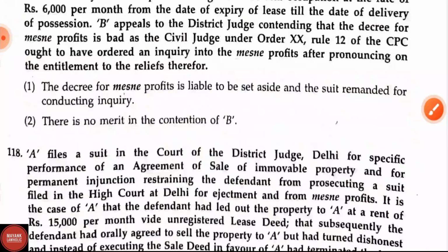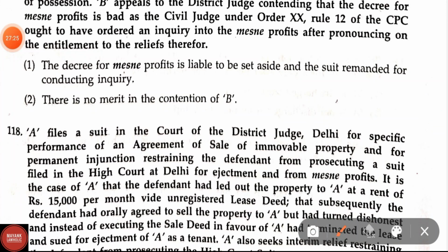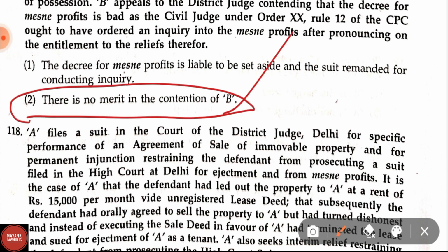ought to have ordered an inquiry into the mesne profits after pronouncing on the entitlement to the relief therefor. Options are: the decree for mesne profit is liable to be set aside and the suit remanded for conducting an inquiry. And option second, there is no merit in the contention of B. Here the correct answer is option second, that is, there is no merit in the contention of B.